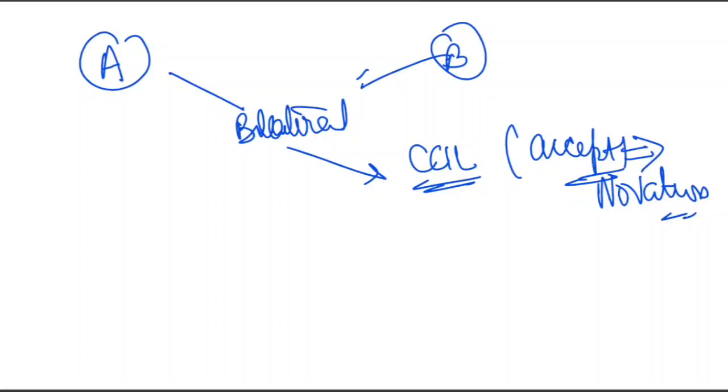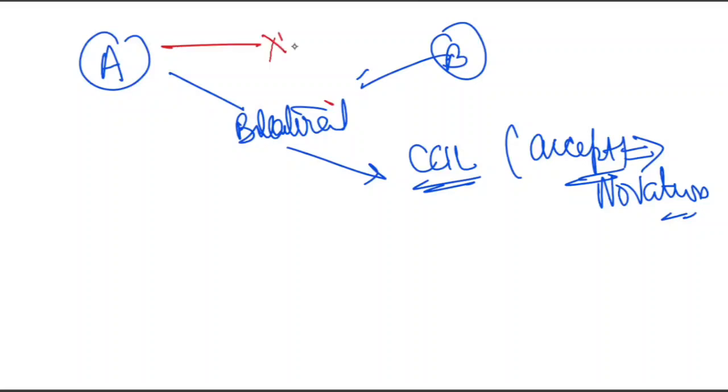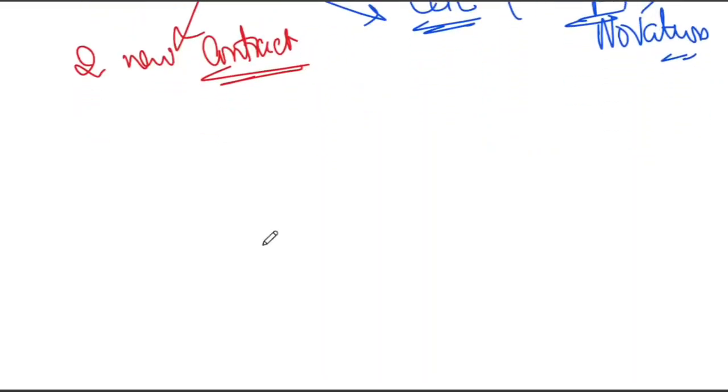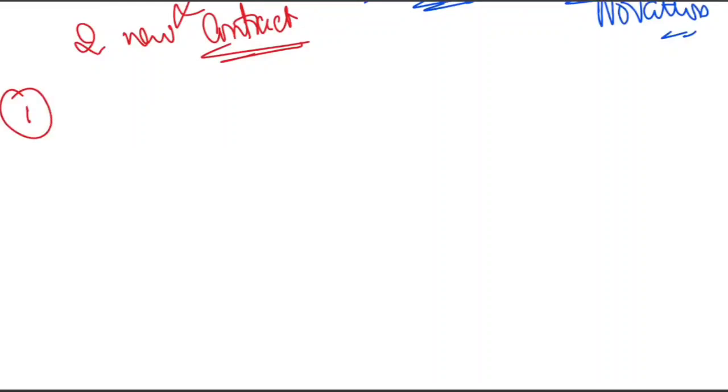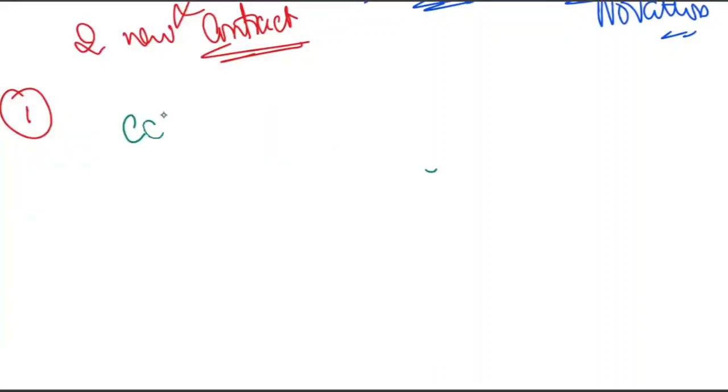The original contract between bank A and bank B is cancelled. Whatever the contract was between these two, it is now cancelled, and it is replaced by two new contracts. Now you may ask me, sir, what are the two new contracts? Yes, I will explain. Contract number one is where CCIL becomes the seller to bank A.